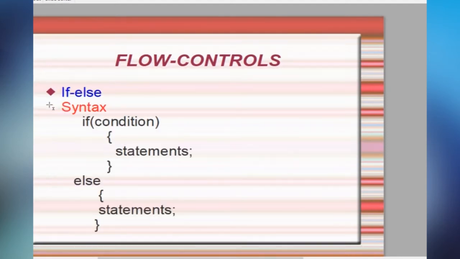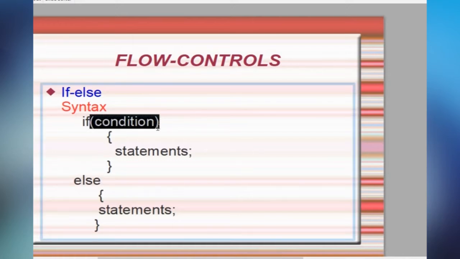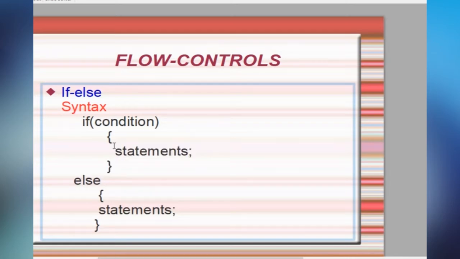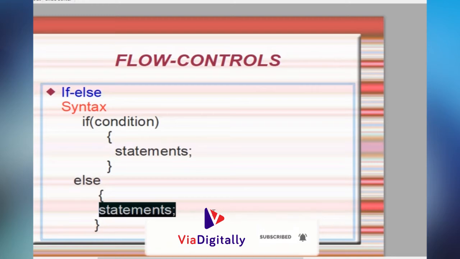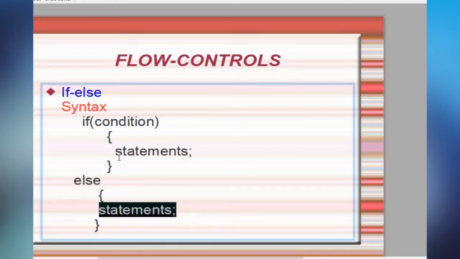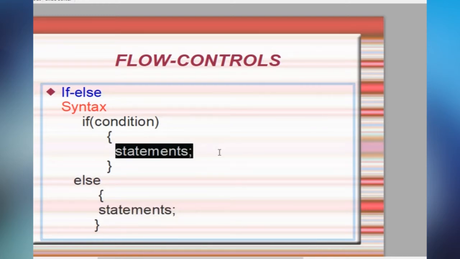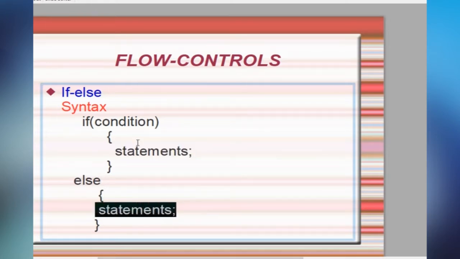selection statement is if else. So in if else, if this condition is true, the set of statements we have written inside these curly braces will be executed. Otherwise these statements will be executed. Means if this condition is false, the else statements will execute. If the condition is true, these statements get executed. If the condition is false, those statements are executed. Only one of the if or else statements will execute, not both.